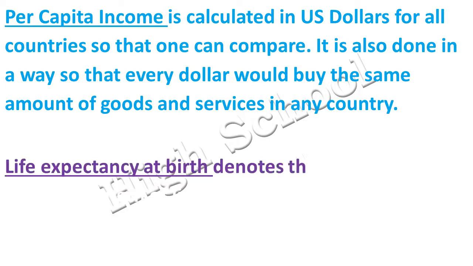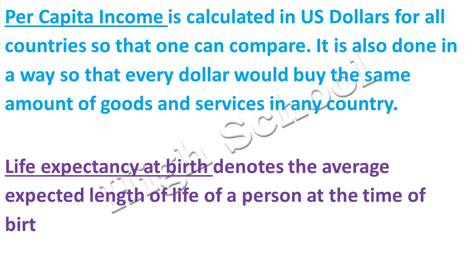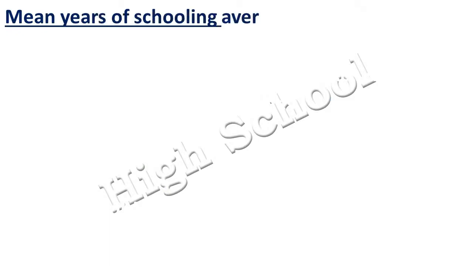Life expectancy at birth. It denotes the average expected length of life of a person at the time of birth. Mean years of schooling.